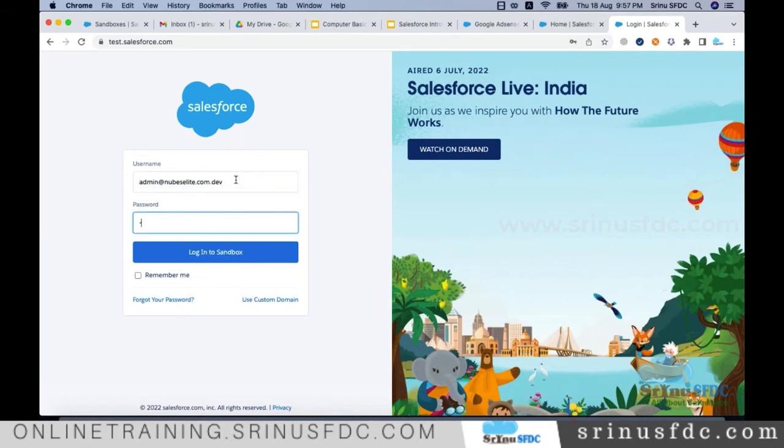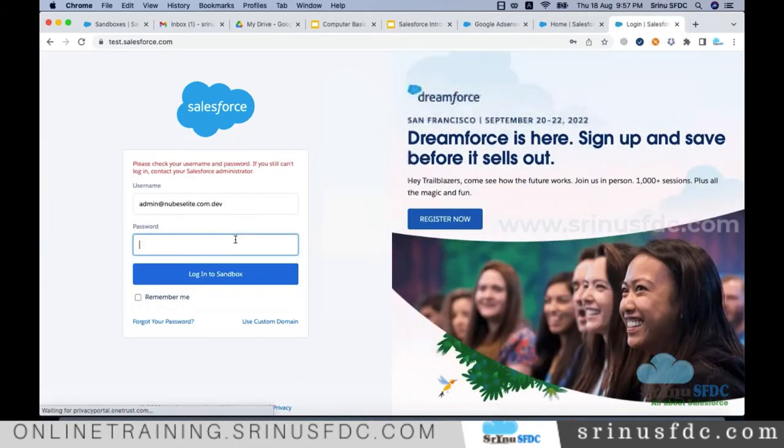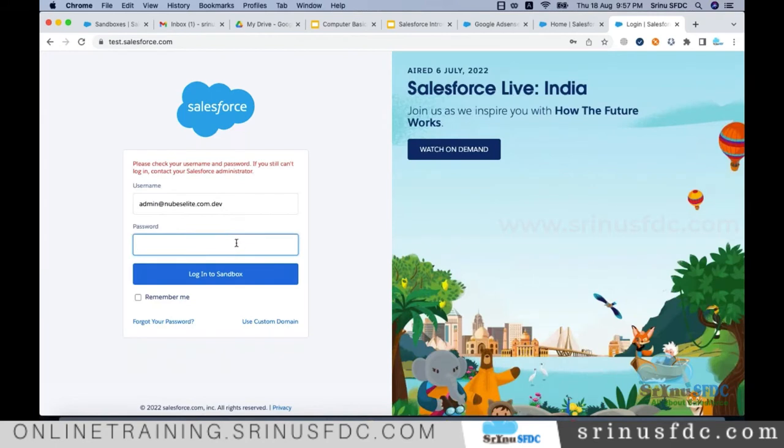I can enter the username and password and log in. I think I did not remember my password. As soon as I enter it, I can log into this account.